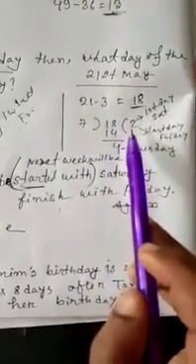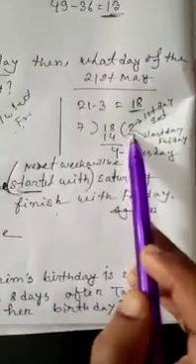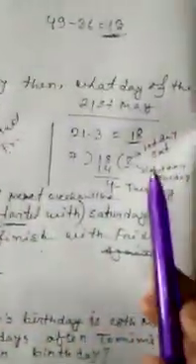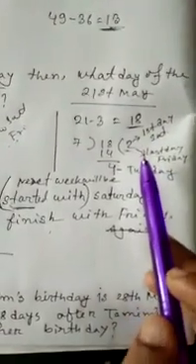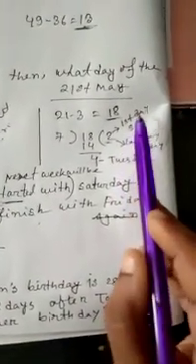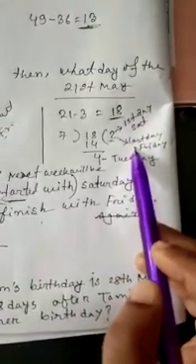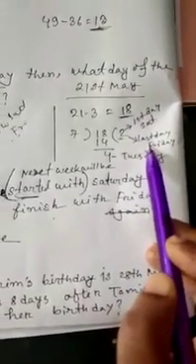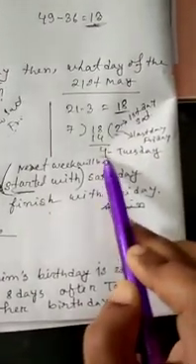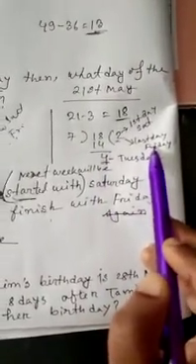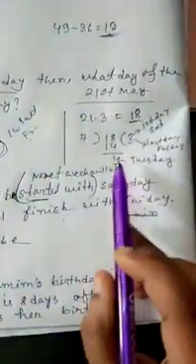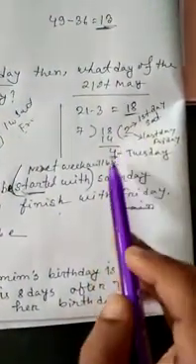Acha. So we can see here there are 2 complete weeks, and because the first day of the week was Saturday, the last day of the week will be Friday. Now we have to count the extra 4 days from Friday. So after Friday comes Saturday, Sunday, Monday and Tuesday. The 4th day after the complete 2 weeks will be Tuesday.